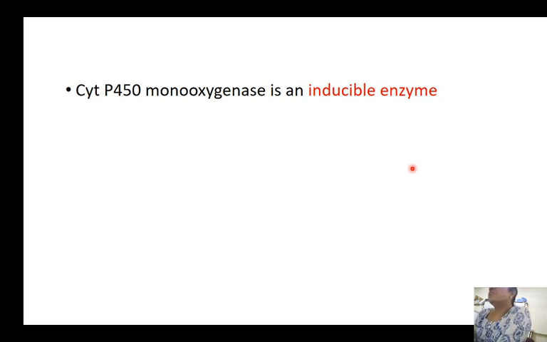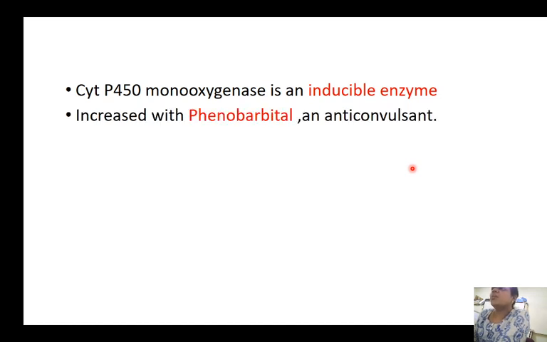Cytochrome P450 monooxygenase enzyme is an inducible enzyme. Inducible enzymes means substances can increase or decrease the synthesis of that particular enzyme. Those enzymes are called inducible enzymes. The common inducing substance that increases the activity of cytochrome P450 monooxygenase is phenobarbital. This phenobarbital is a common anticonvulsant. In patients who are taking phenobarbital, the activity of cytochrome P450 monooxygenase is very high.